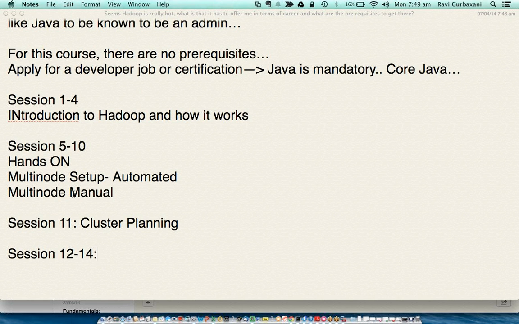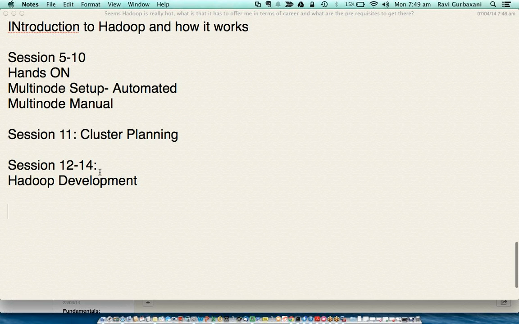Session 12 to 14 will be Hadoop development. Session 15 to 20 would be Hadoop BI, where you will be learning Pig, Hive and Pentaho integration.